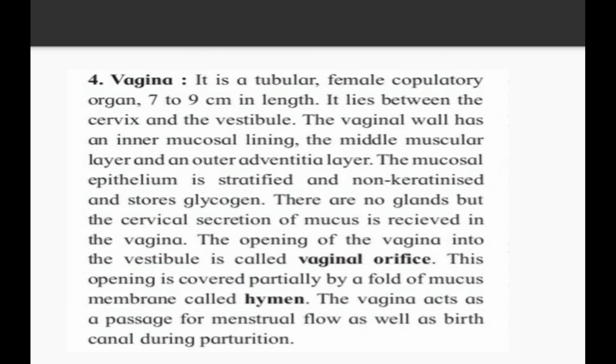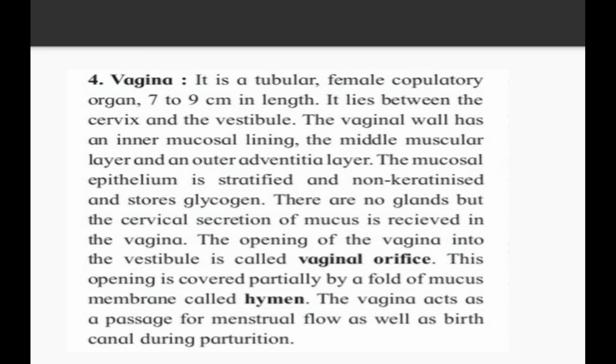Now the fourth portion of the female reproductive system is the vagina. So let's see. It is the tubular female copulatory organ, 7 to 9 centimeters. It lies between the cervix and the vestibule. The vaginal wall has an inner mucosal lining, the middle muscular layer, and the outer adventitia layer. So these three layers are present in the vagina. The mucosal epithelium is stratified and non-keratinized and stores glycogen. There are no glands, but the cervical secretions of mucus are received in the vagina.